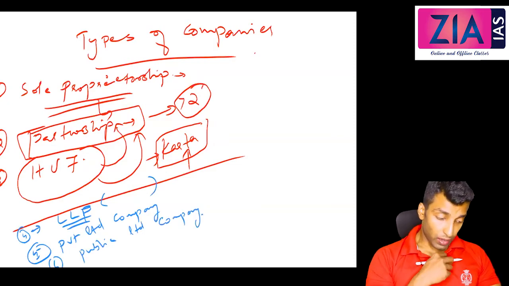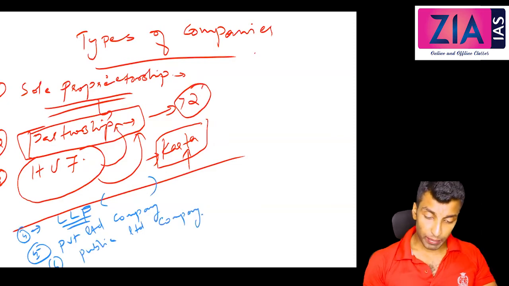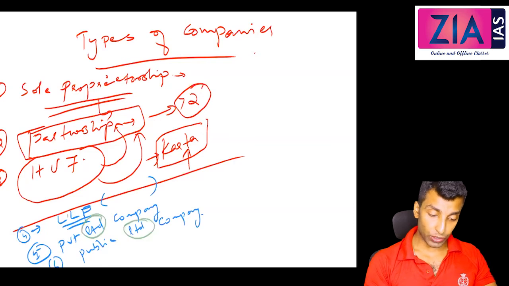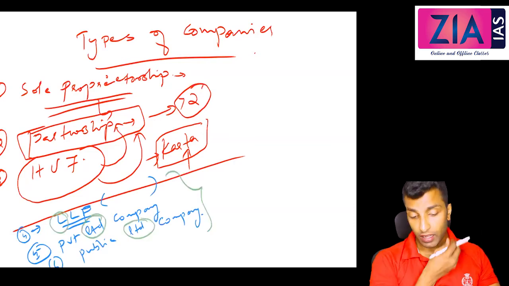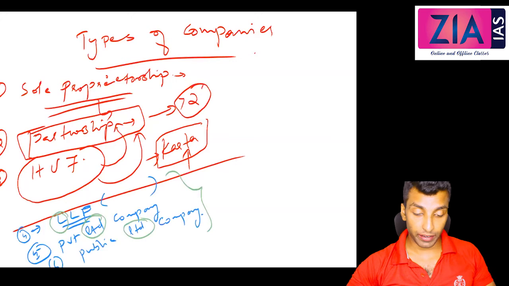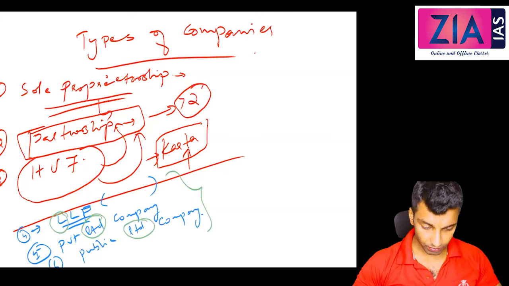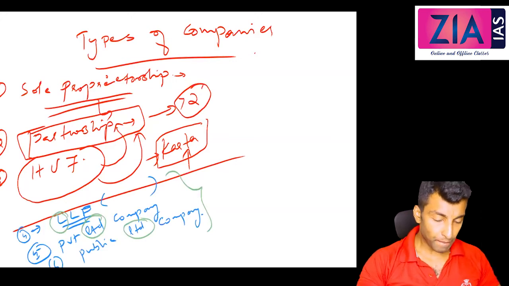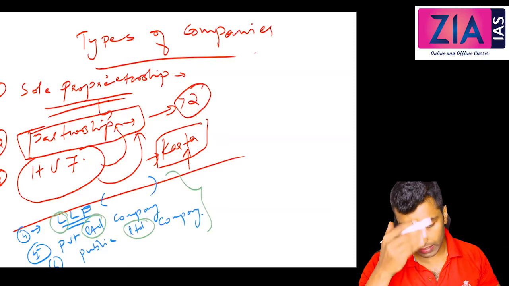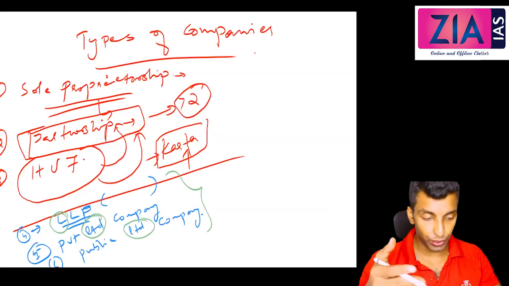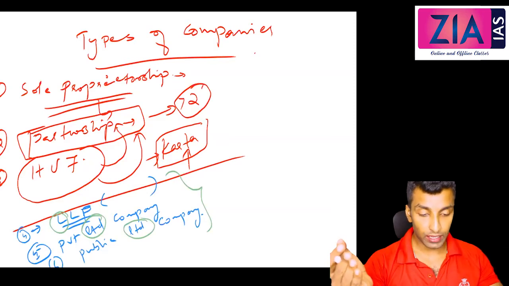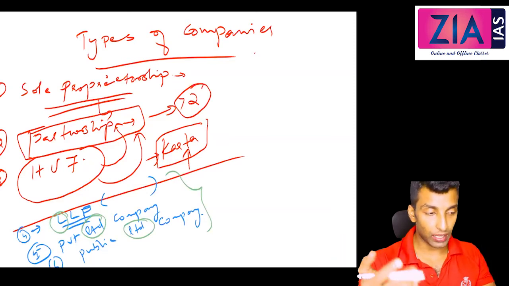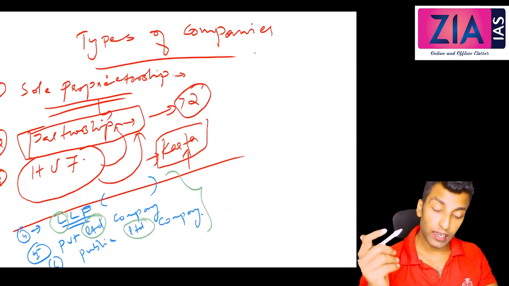Now what do you mean by this word limited? You can see here limited, here also limited, here also limited. These three types of companies have the word limited. When we discussed the case related to Vijay Mallya, I told you it is a limited liability company, so the liability is to the limit of ownership that he has, right?